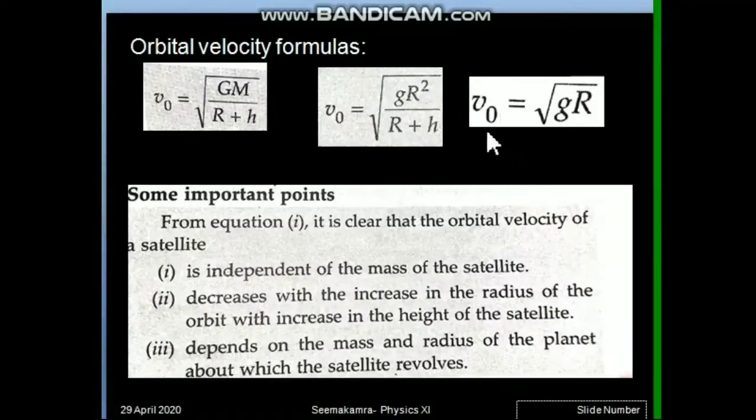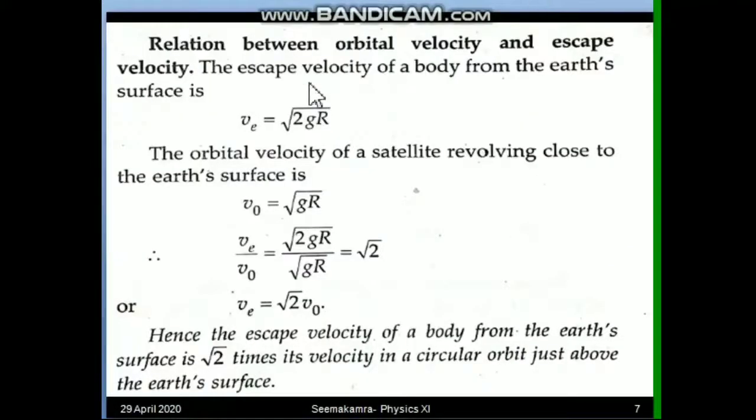Now, as we notice our third formula, our escape velocity formula also we have derived, if you remember, that was root 2gr, and in orbital velocity we have root gr. So we can very easily get a relation between escape and orbital velocity. We have to derive the relation between orbital velocity and escape velocity. Escape velocity we have already derived in the previous presentation. Escape velocity VE was obtained as root of 2gr, and orbital velocity for a satellite revolving close to Earth is root of gr.